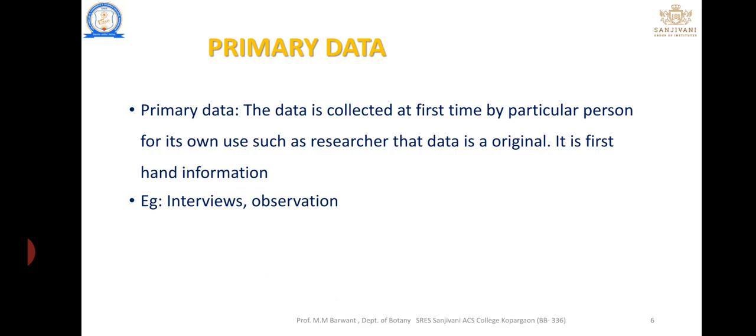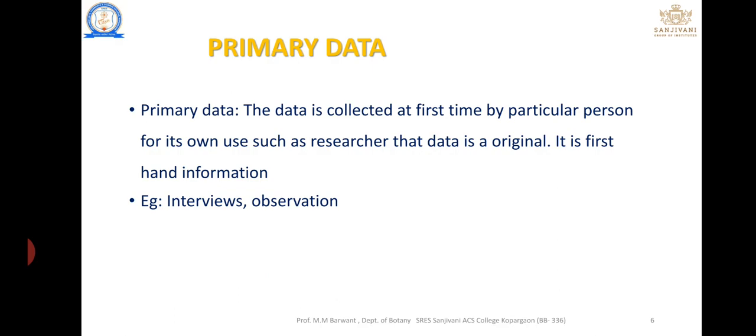Next concept is primary data. Everyone has learned the concept of data. What is data? It is nothing but the information we are going to use or utilize. That information is known as data. Then what is primary data? Primary means first.